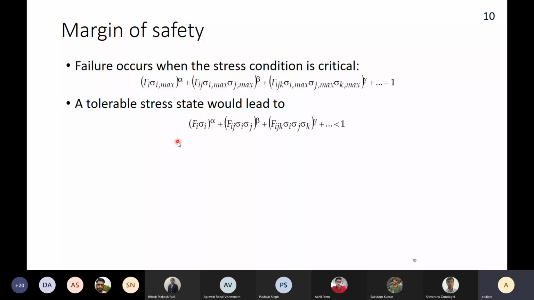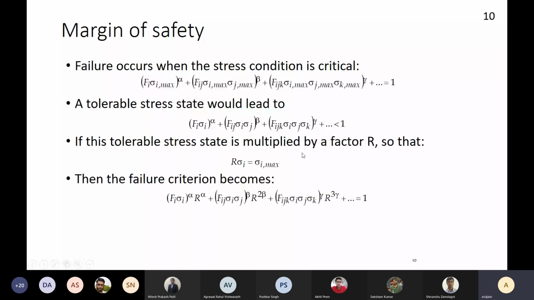So a tolerable stress state is if this is less than or equal to 1. Then we introduce a factor R such that wherever there is a sigma term, I will put R sigma I. So Fi sigma I to the power alpha becomes Fi sigma I to the power alpha into R to the power alpha.